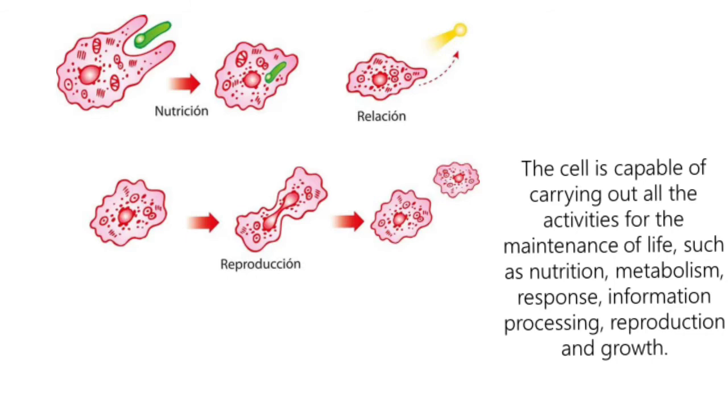The reproductive function: combine with sex cells from another organism of the same species to give rise to a new individual, sexual reproduction, or divide on their own by mitosis to produce a new individual identical to the parent, asexual reproduction. Cells are classified by number of cells into unicellular and multicellular.